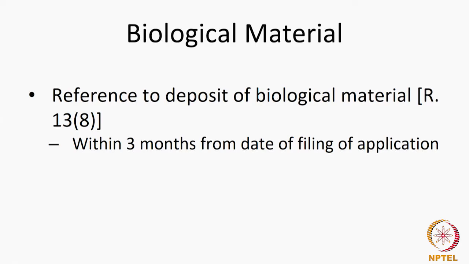Now, this proviso was not there before. What has been introduced here is the proviso, provided that in the case of a request for publication under 24A, such reference shall be made on or before the date of filing such request. So, you file an application, date of filing is normally you have to make a reference within 3 months from the date of filing the application.